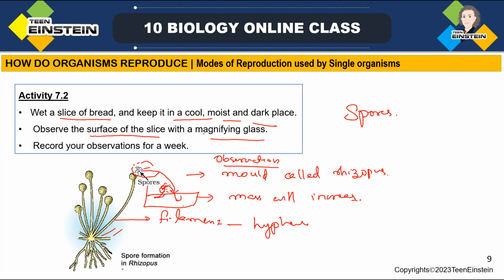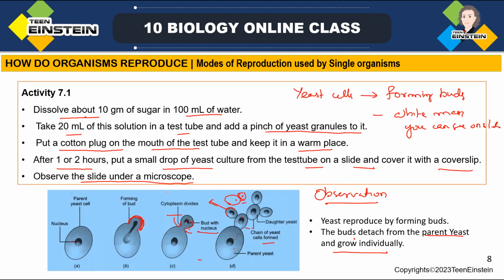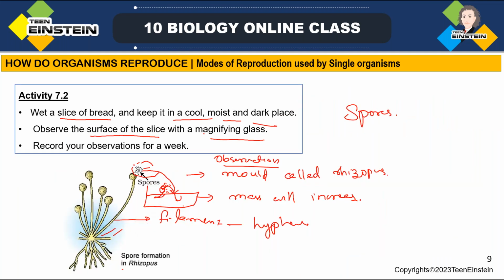Now we can compare here. In the first activity, buds formed, and that is one mode of reproduction. In the next activity, you can see a different mode of reproduction: through spore formation, it is reproducing, right? So the organisms are using different methods for reproduction. That's what we can learn from both the activities: organisms follow different methods for reproduction.